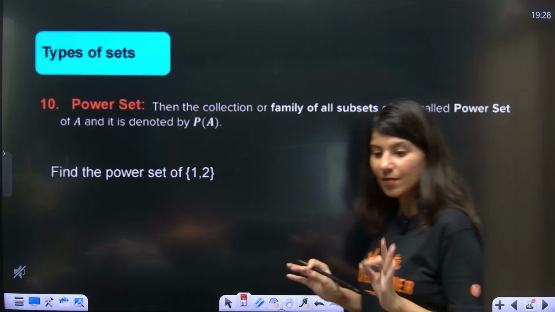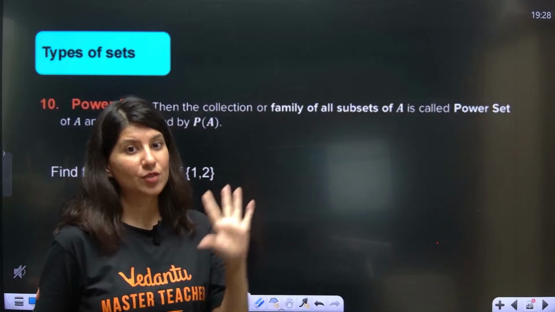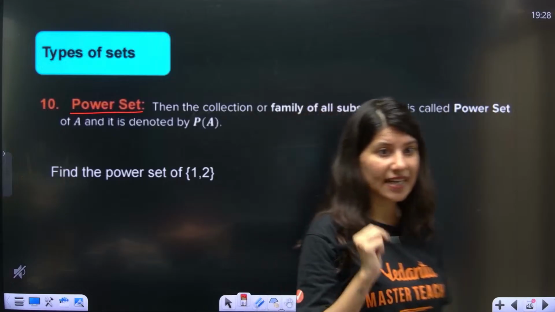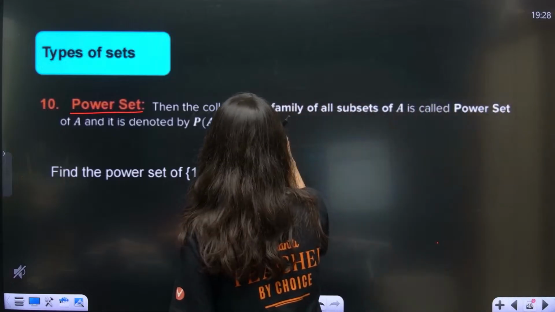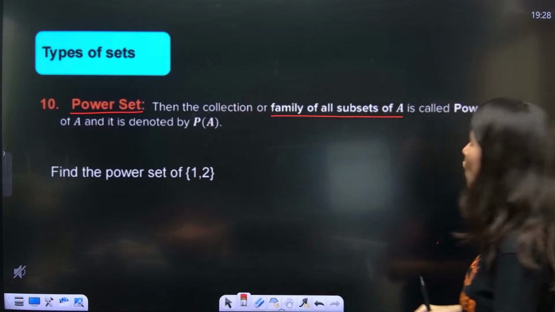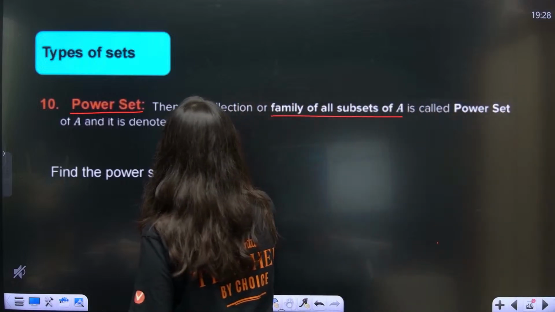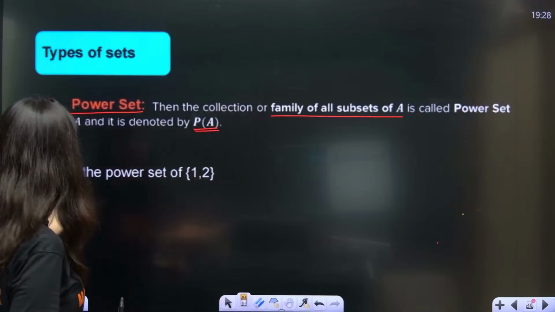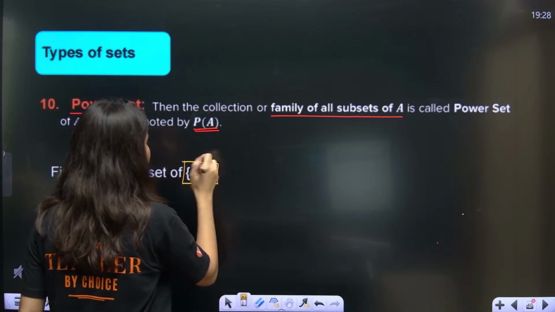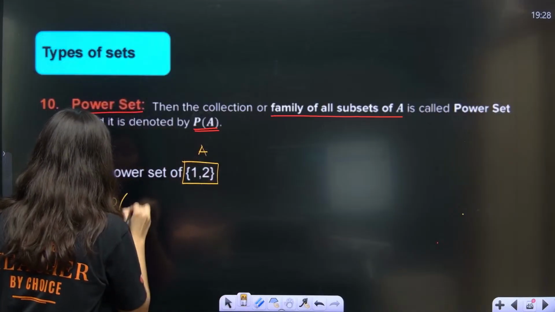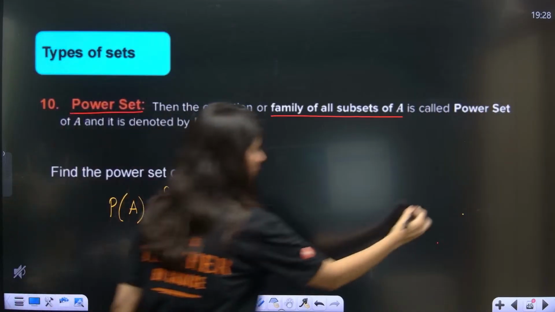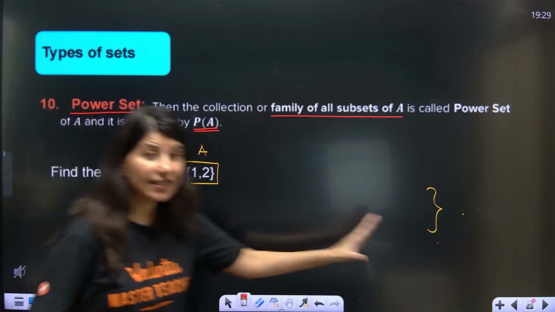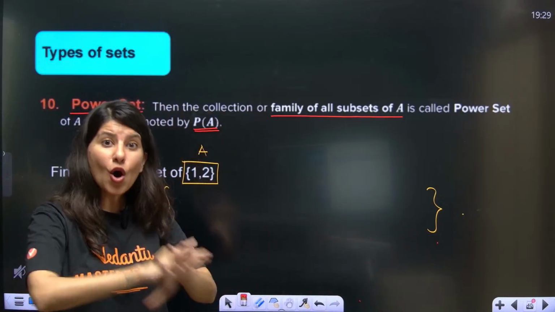Now this is something which is very much important, and I will give you an important question based on this. Power set. What is a power set? Understand it nicely. Collection or family of all subsets of A is called the power set of A, and it is denoted by P of A. Suppose you have a set 1, 2. This is your set A. So the power set of A is a set. Power set is nothing but a set only. First of all, please understand, it is a set which is containing all the subsets.